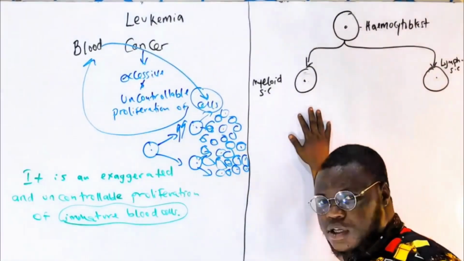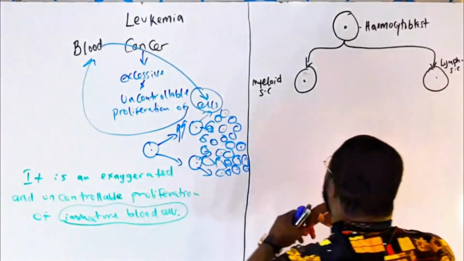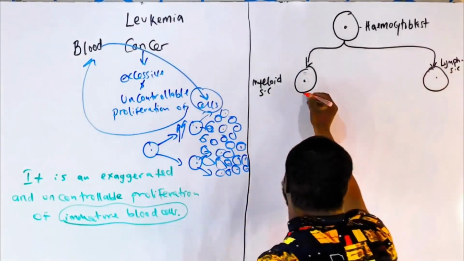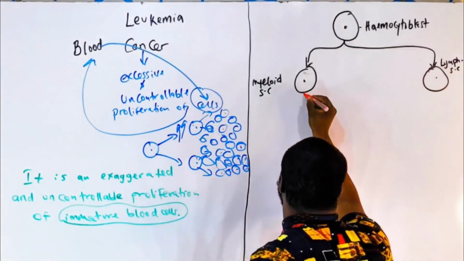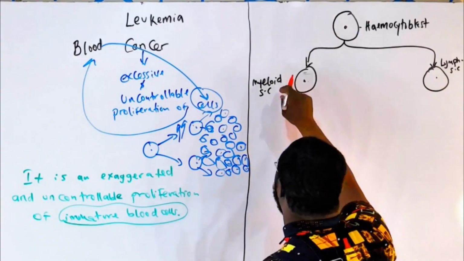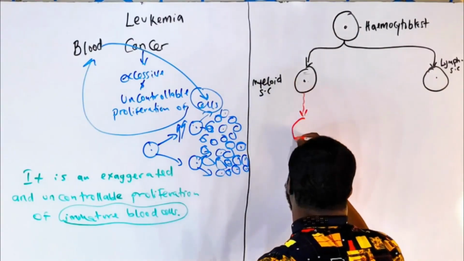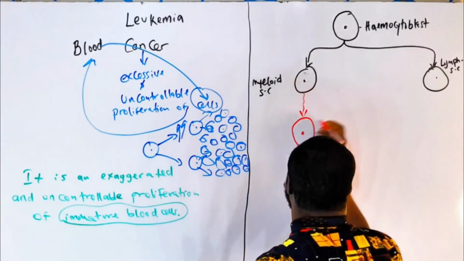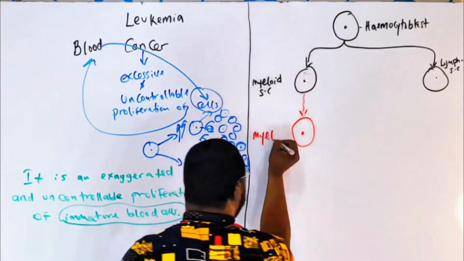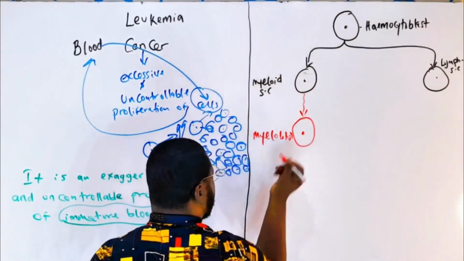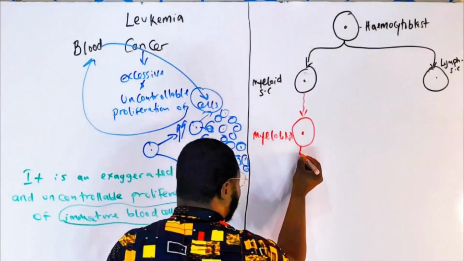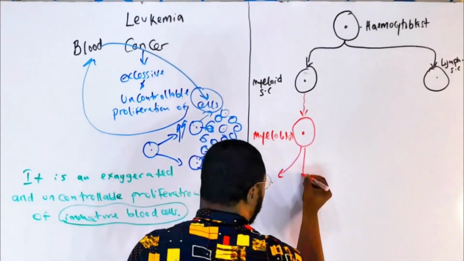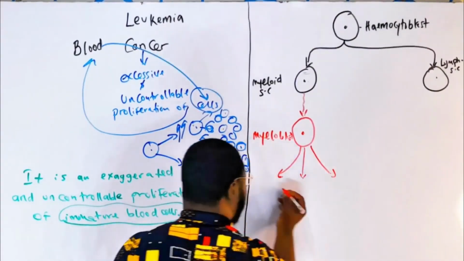Now, from there, let's assume that we want to form the granulocyte right here. You already know that all you need to produce first is that this myeloid stem cell is going to form something called the myeloblast. And from there, it divides to form the pro-myelocyte for the three guys.